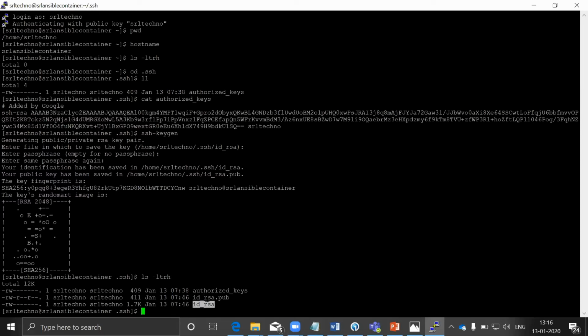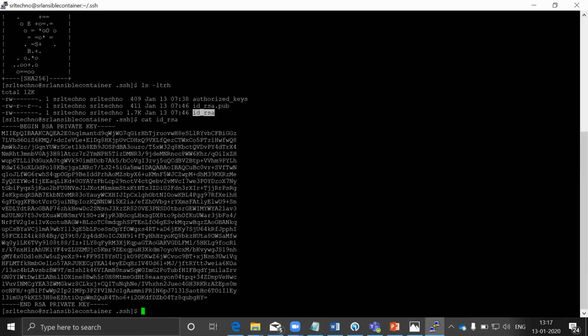What is the difference between these 2 files? id_rsa.pub is a public key, and this public key can be given to external systems, where we use it to do an SSH connection from this server to the target systems. And id_rsa will be having the private key. The private key should not be shared with anybody. You can share only the public key.